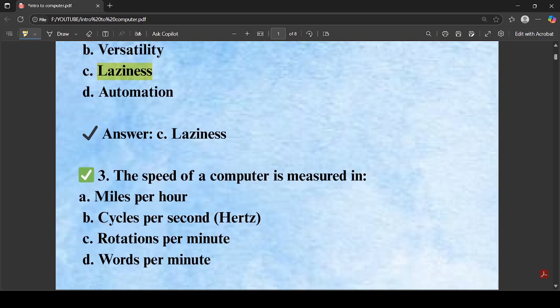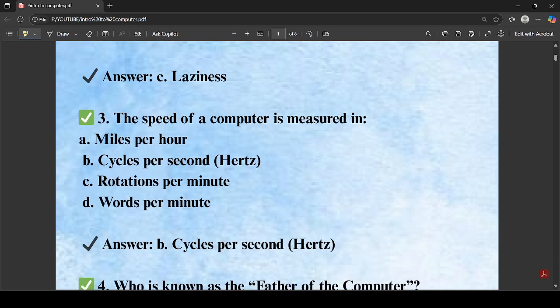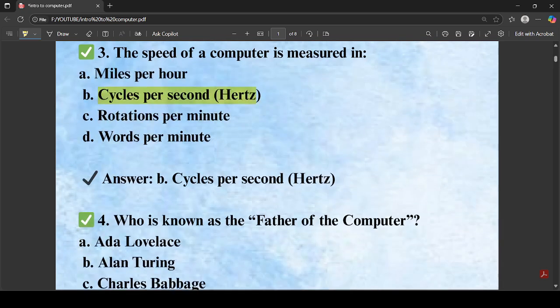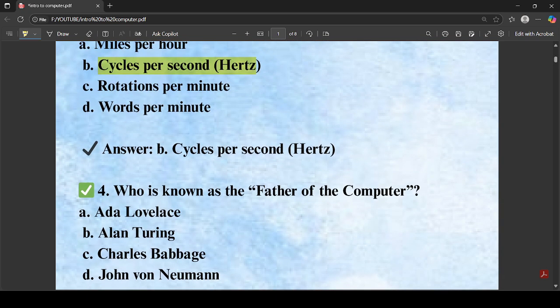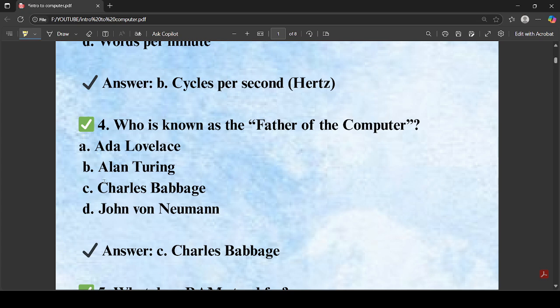So the third question we have, the speed of a computer. The speed of a computer is measured in cycles per second, hertz. So this is one of the important things that we have to remember. And then we have, who is the father of a computer? So this is a very easy question. The father of a computer is Charles Babbage.